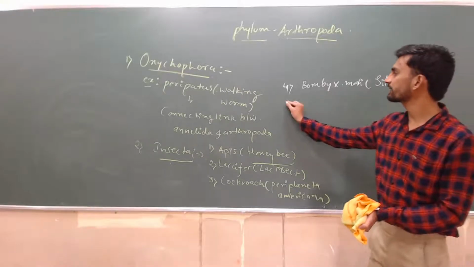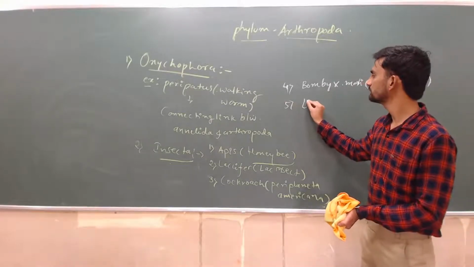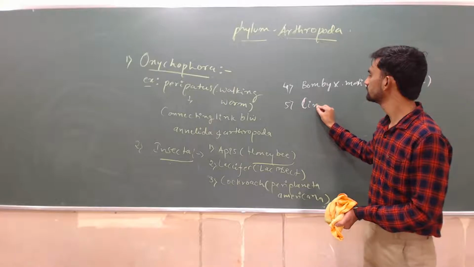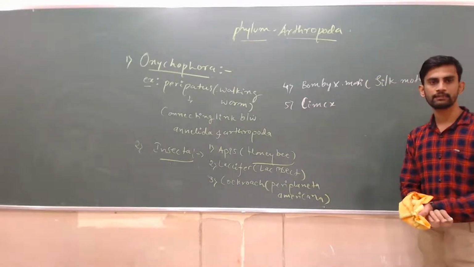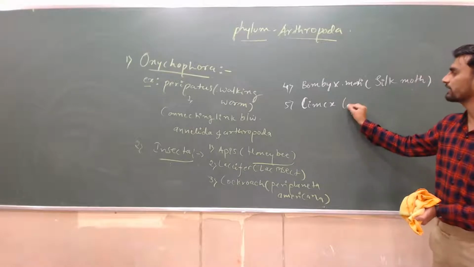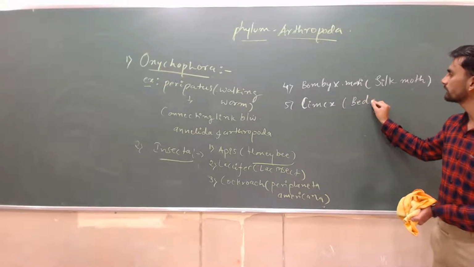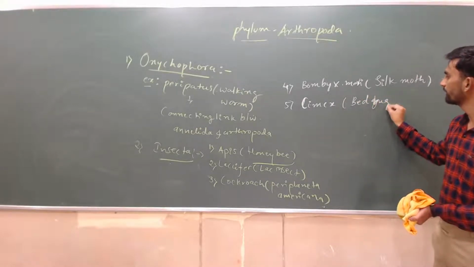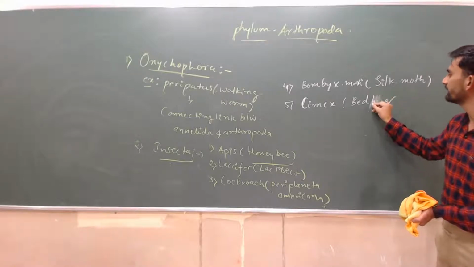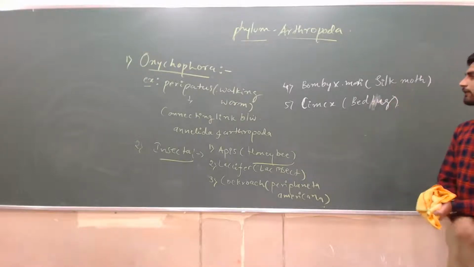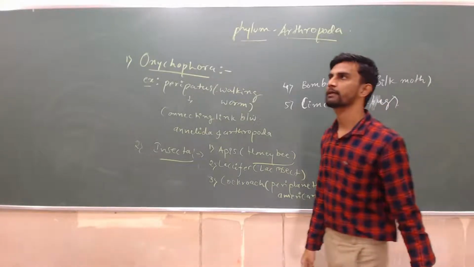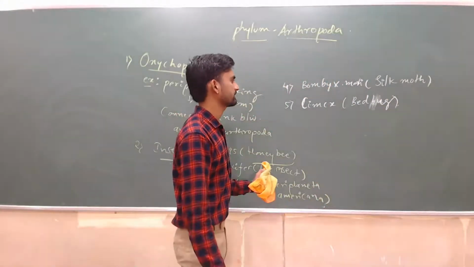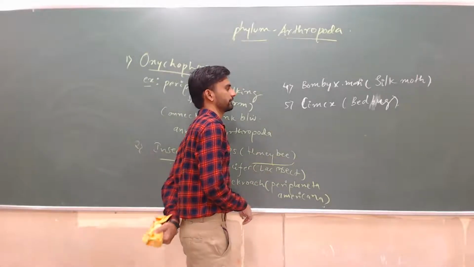Another very important species, Cimex, as you already know, is commonly called bedbug. Have you heard this word, bedbug? So bedbug is another very important species. This is not economically important.